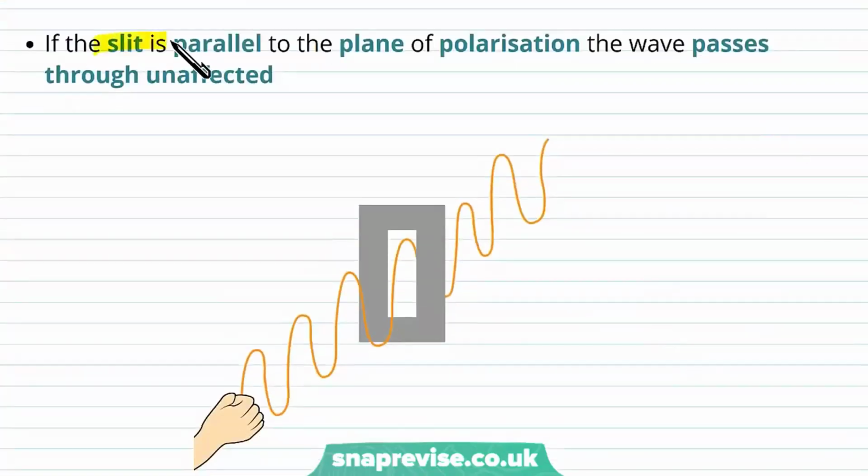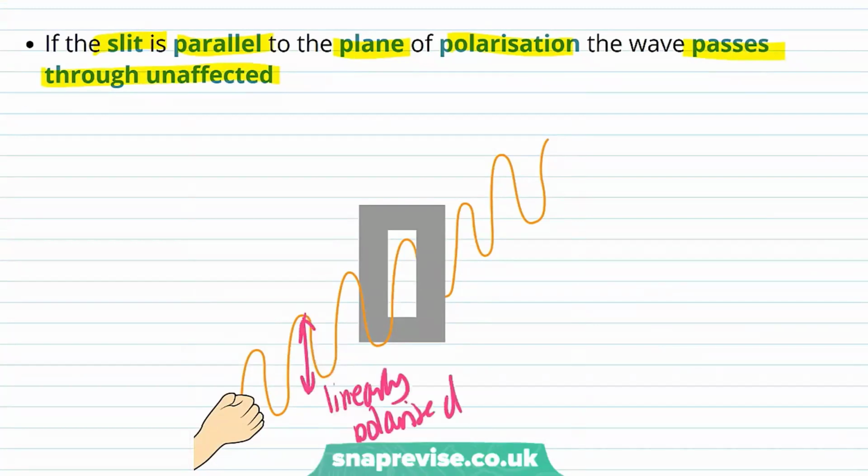If the slit is parallel to the plane of polarization, the wave passes through unaffected. So if the wave is already linearly polarized, so that the wave only oscillates in the same direction as the slit direction, and the slit direction is along this way, then the wave passes through unaffected.